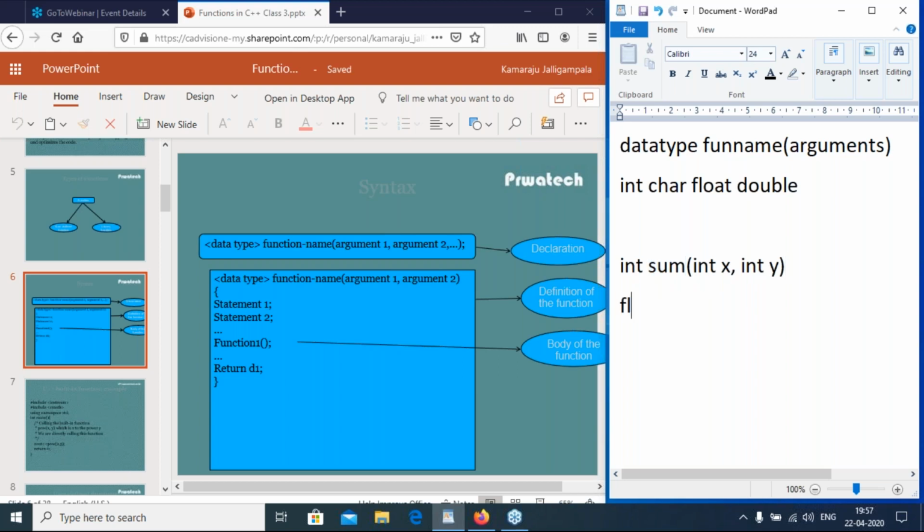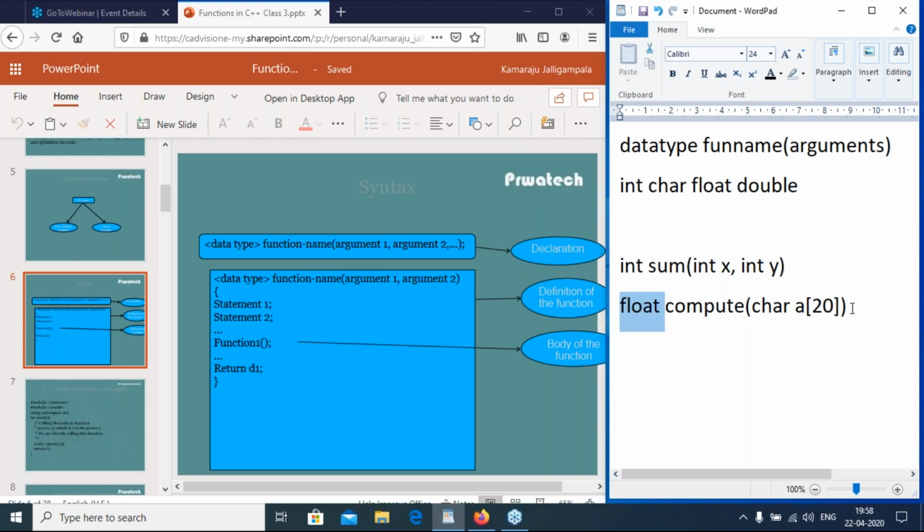Suppose float compute. So compute is the function name having one parameter, that is an array. A is an array having 20 characters, and it returns float data type. So compute is a function having an array and returning float data type. So this is the declaration.